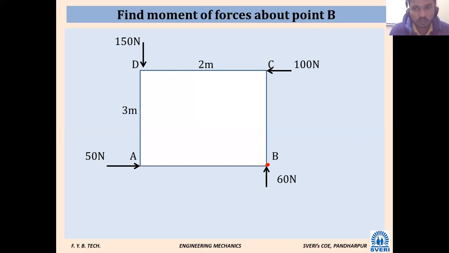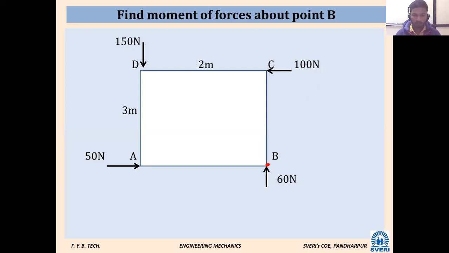Then we started to solve this problem. What was that? Find moment of force about point B. Find moment of forces. You should read very carefully, because if you see the diagram, there is no single force. There are forces. Once such a problem is in front of you, first you have to check how many forces are there in this system. Four forces.